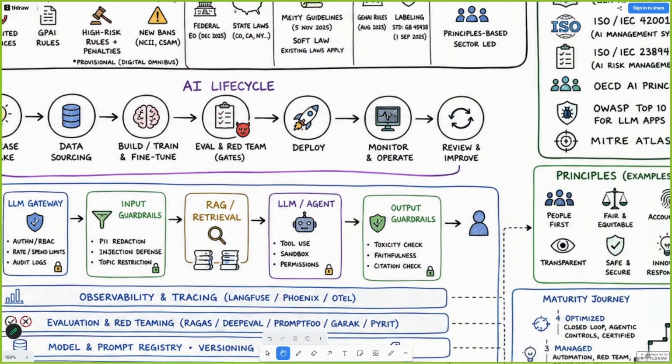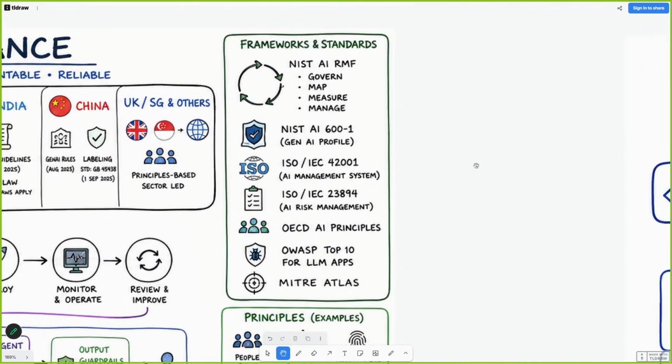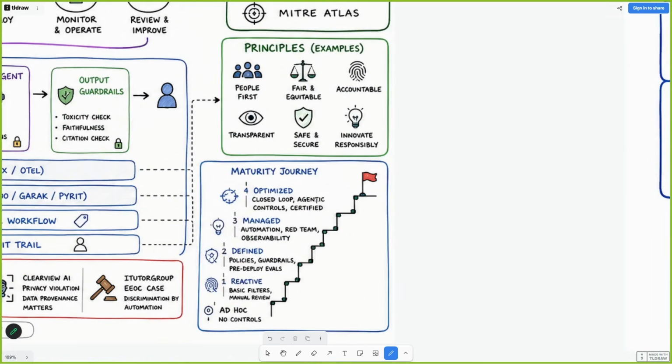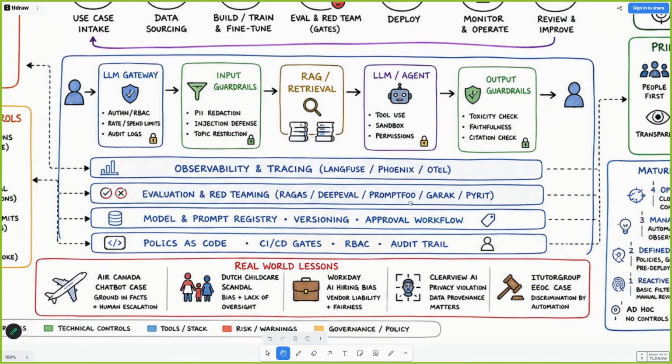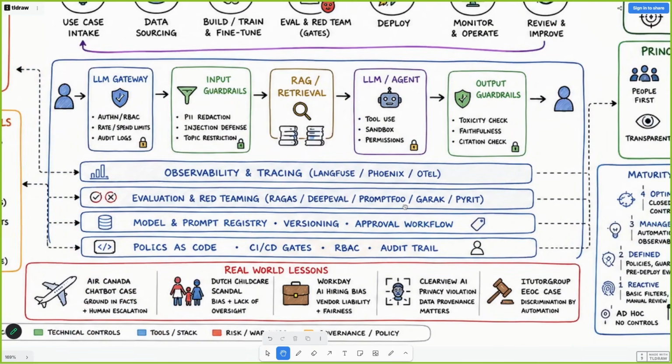All right, so these all come under AI governance, and some frameworks as well, for example NIST and the ISO laws. Okay, and OWASP. OWASP is always used for making an LLM application. You can check that. All right. And finally, we are talking about development. So the process of development is like this.